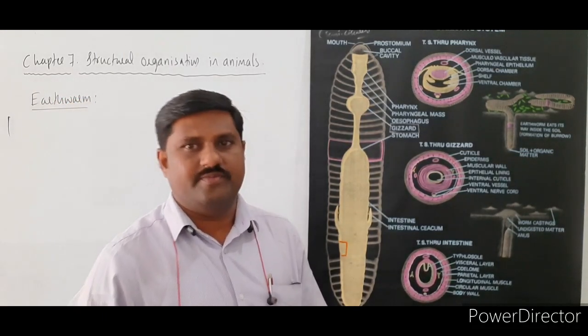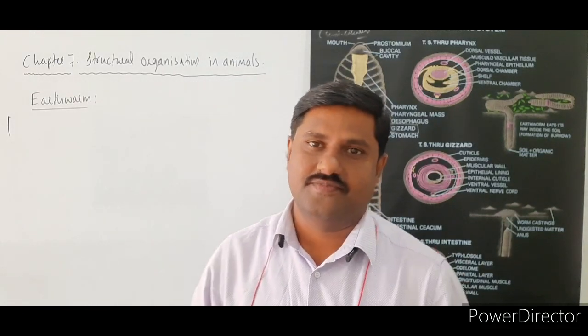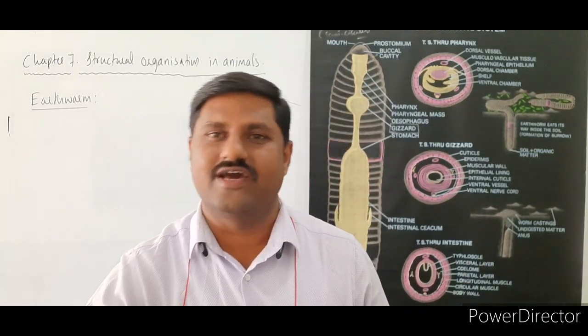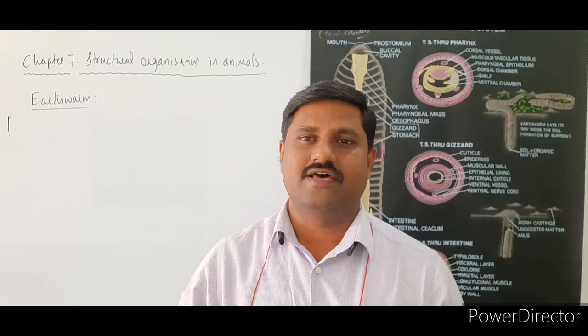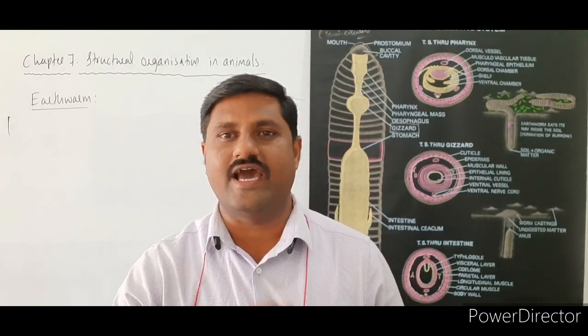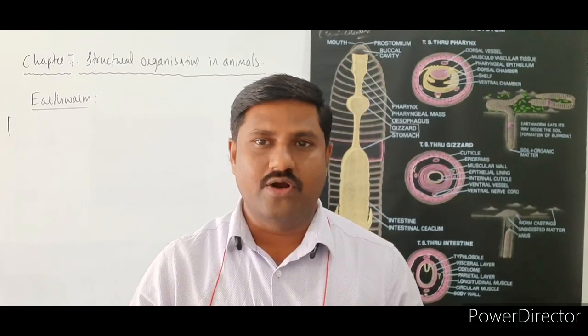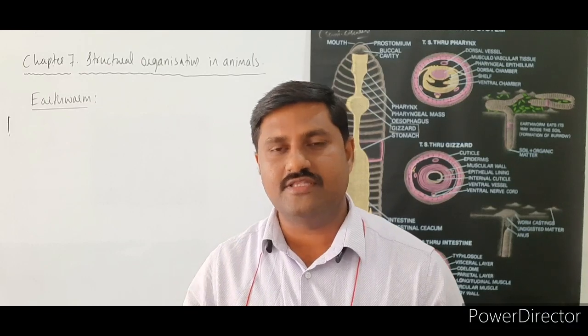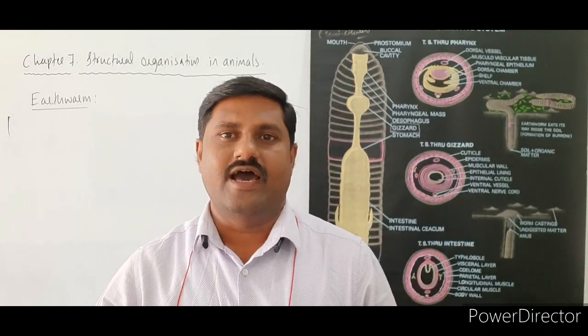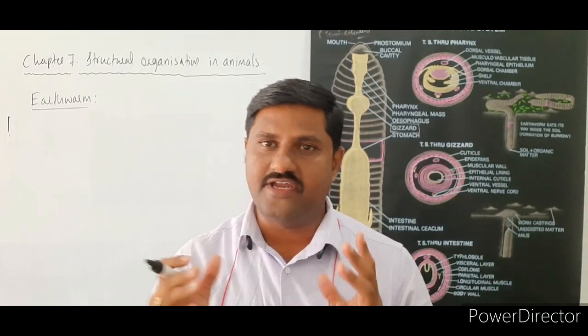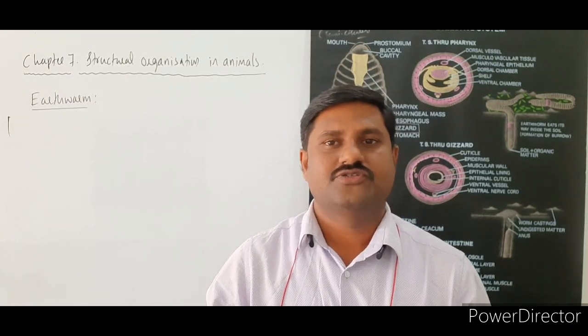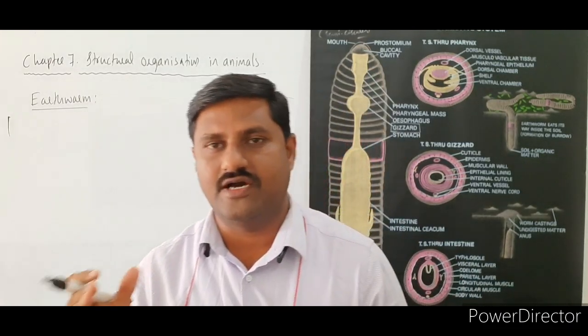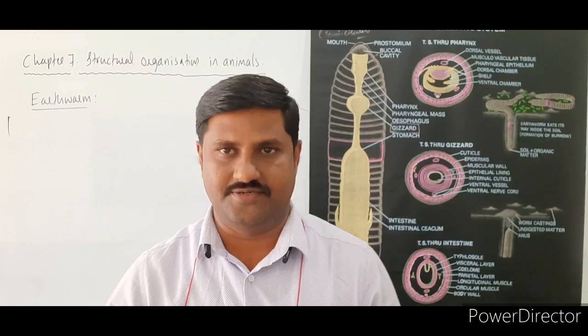As you know, earthworm is a friend of farmer. Why is it called so? Already I have told you. Since it is a burrowing animal, it makes burrows in the soil, and simultaneously it feeds on that soil and excretes it out as worm casting.